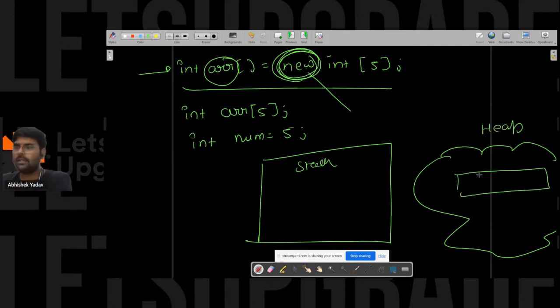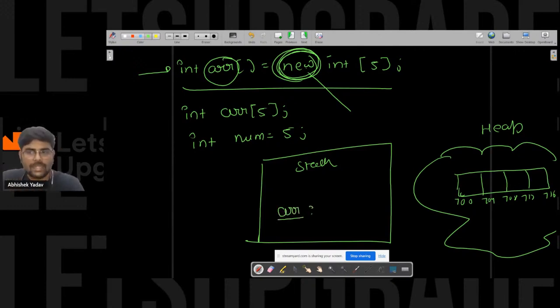So 5 blocks, each of 4 bytes, will get allocated inside the heap, and there will be some address assigned to it. That is 700, this is 704, this is 708, this is 712 and 716. Let's assume like this. And in the stack, you have the name of the variable or the name of the object, that is ARR, and corresponding to that name you have the memory. So here you have the reference address, 700, right, everyone?